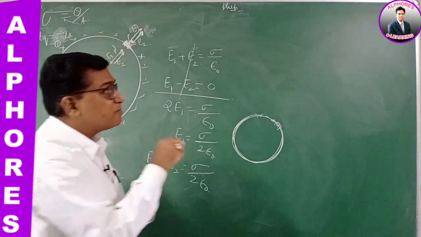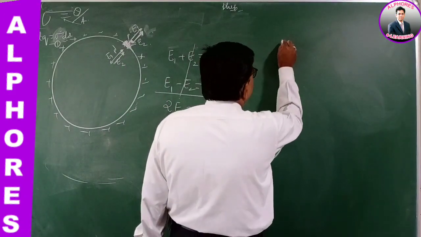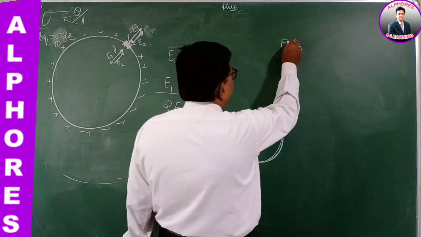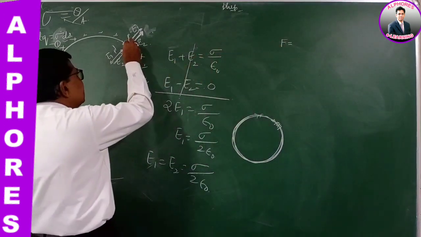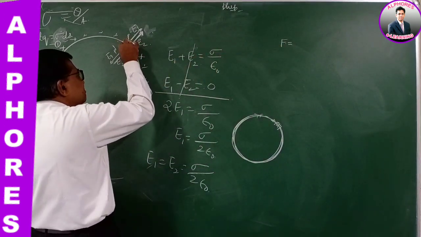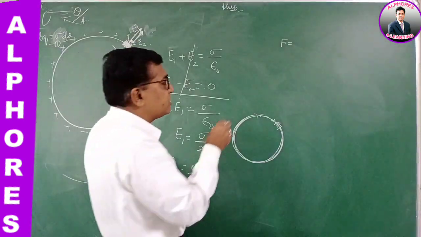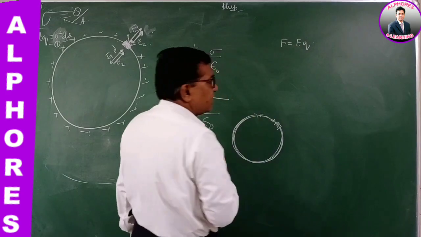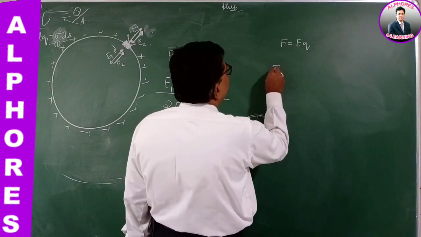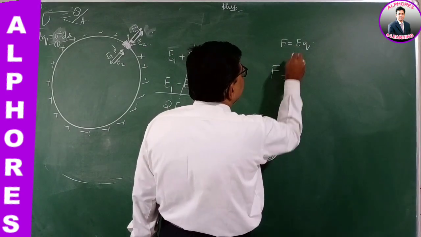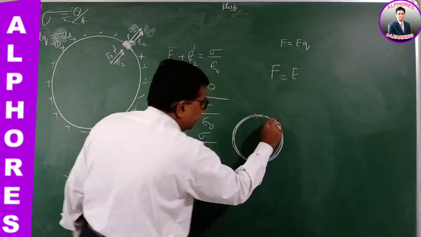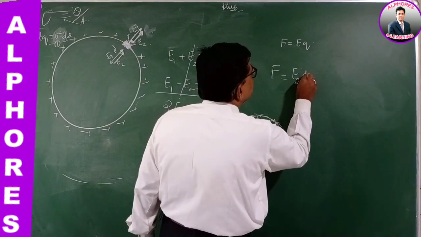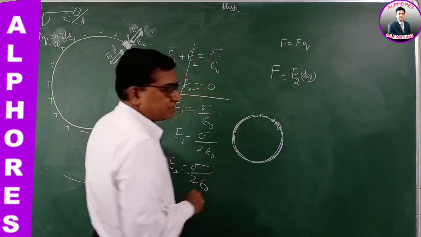Now, the force experienced by that area element. I am considering this as a point charge. It's a small area element, so it's almost a point charge. The force experienced by a point charge in an electric field is F equals EQ. So the force on the area element is the electric field produced by the remaining part, that is E2, into the small charge dq.